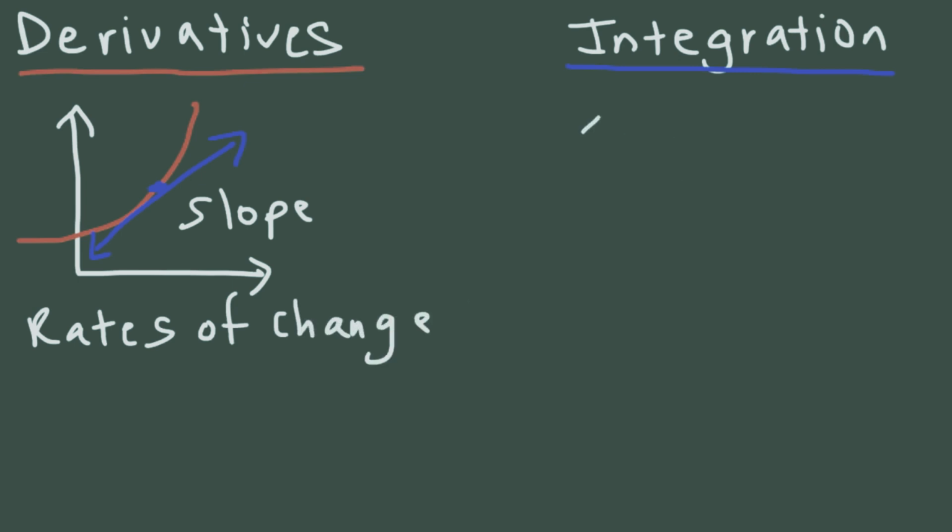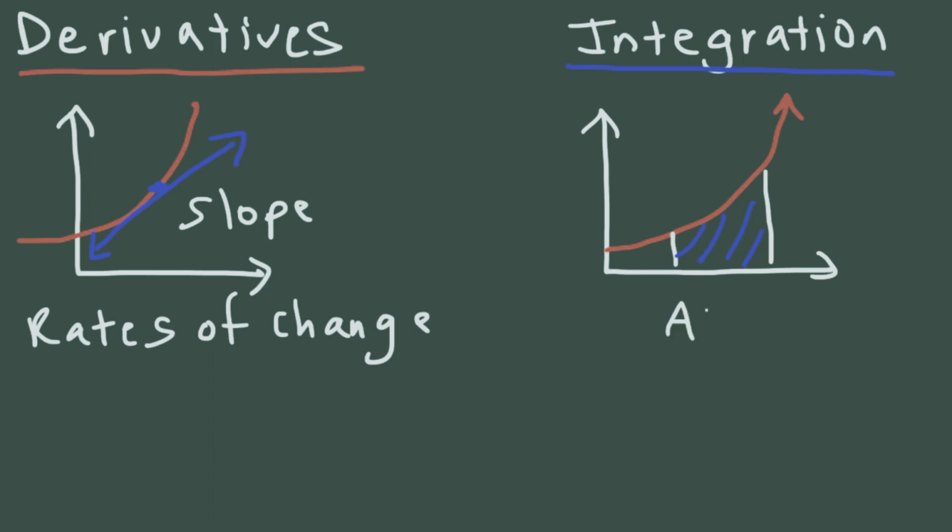Now, when dealing with integration, this will help you to determine how much something accumulates over a period of time, whereas derivatives will tell you how fast something changes per unit of time. So integration is very useful for calculating the area under the curve.